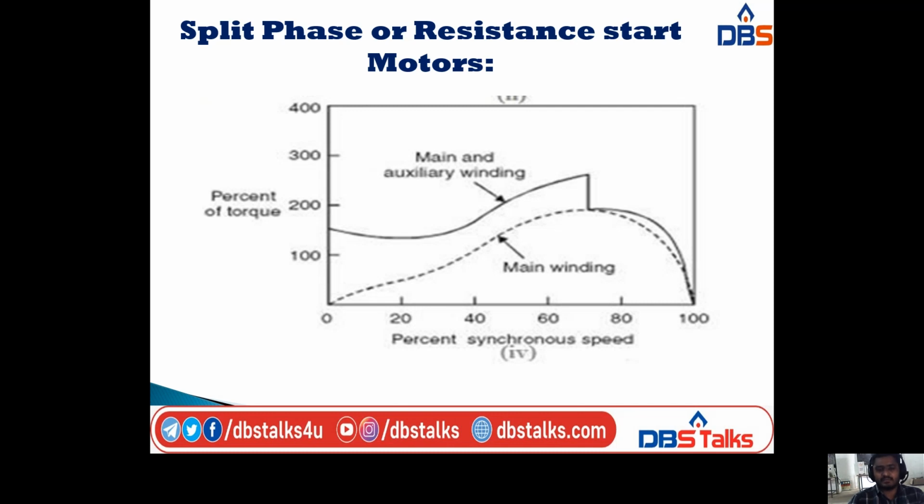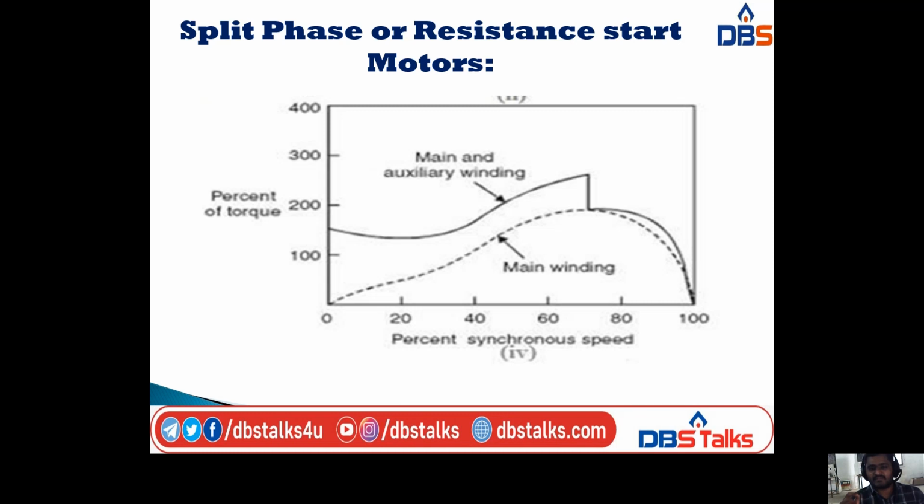In this one, I have drawn the characteristic diagram between torque versus speed. The torque is taken in percentages from 0 to 400, and on the x-axis is the synchronous speed, varying between 0 to 100. Here the thick curve gives the main and auxiliary winding together, and below that curve, drawn with dotted lines, is the main winding curve.